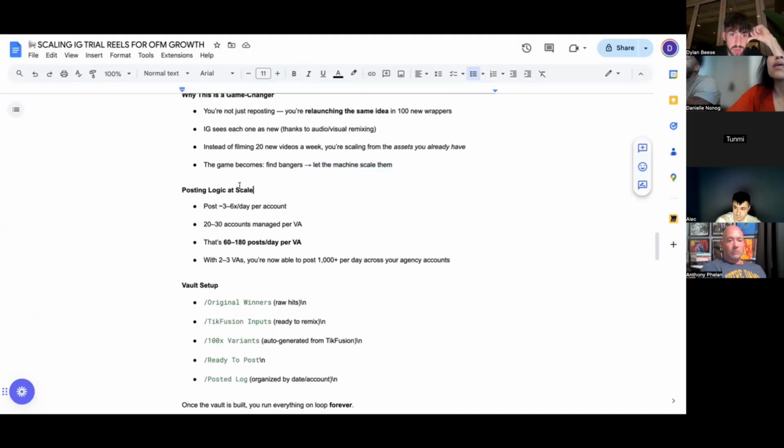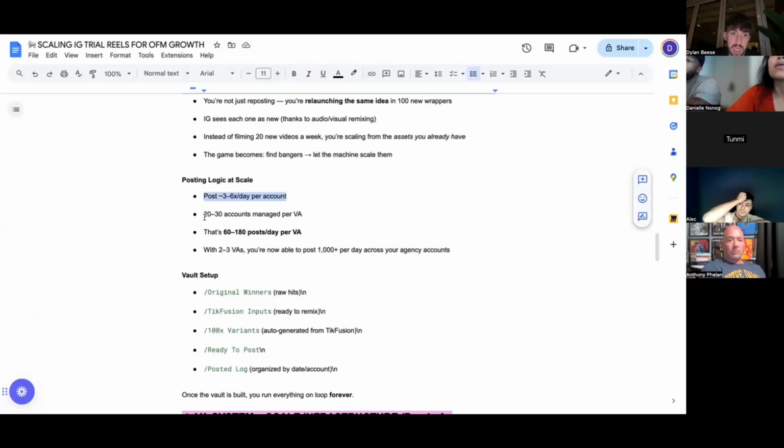So again, posting logic at scale, you can post 3 to 6 times per day per account to start. And obviously you can scale that up to 100 posts per day on a single account. That's the most I've seen anyone do on one account, but it needs to be spread out throughout the day. You can't just do 100 posts at once. You can start with 3 to 6 posts per account. You could have 20 to 30 accounts per creator if you wanted, managed per VA. And now we're talking at scale, right?